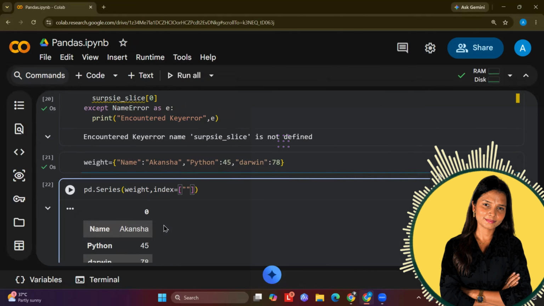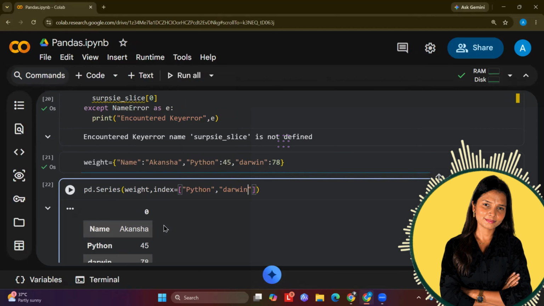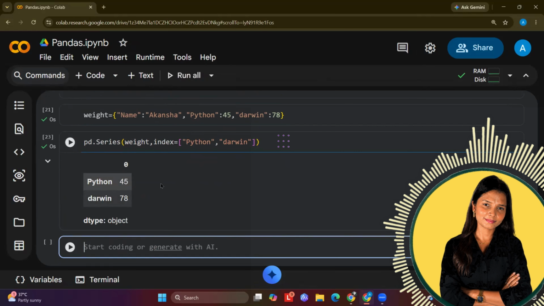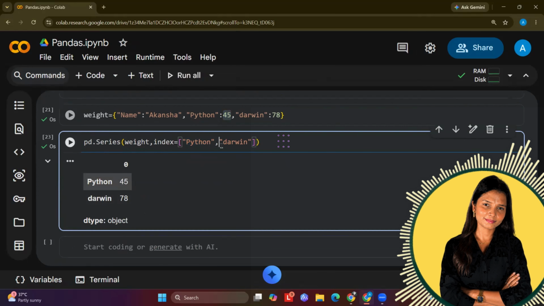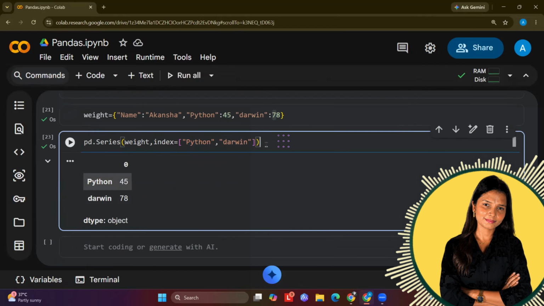So what are the values? Let's say first I want Python, then I want Darwin, and then run it. So now see, the order will change, but the value will remain the same. Like for Python, I have written 45, so it will remain the same. For Darwin, it is 78, so it will remain the same. And then you can create this series.